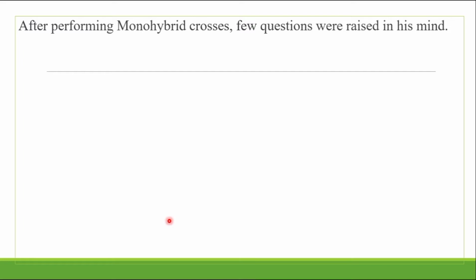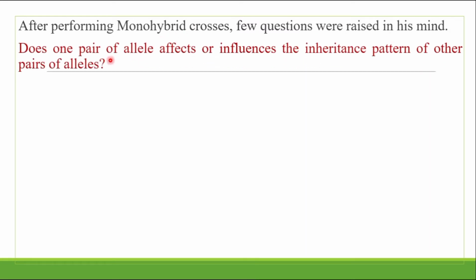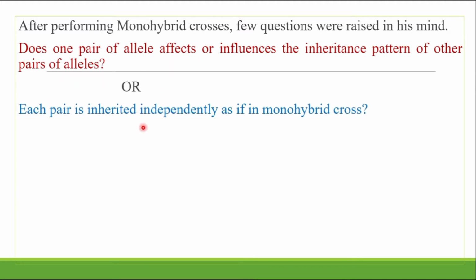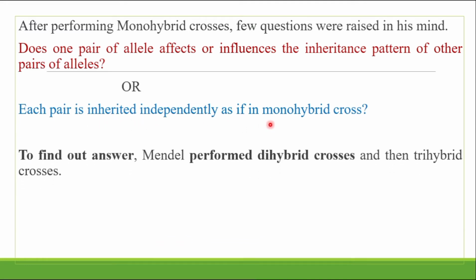So, let me see this cross. After performing the monohybrid cross, a few questions were raised in Mendel's mind. Does one pair of alleles affect or influence the inheritance pattern of the other pair of alleles? Or is each pair inherited independently, as in a monohybrid cross?